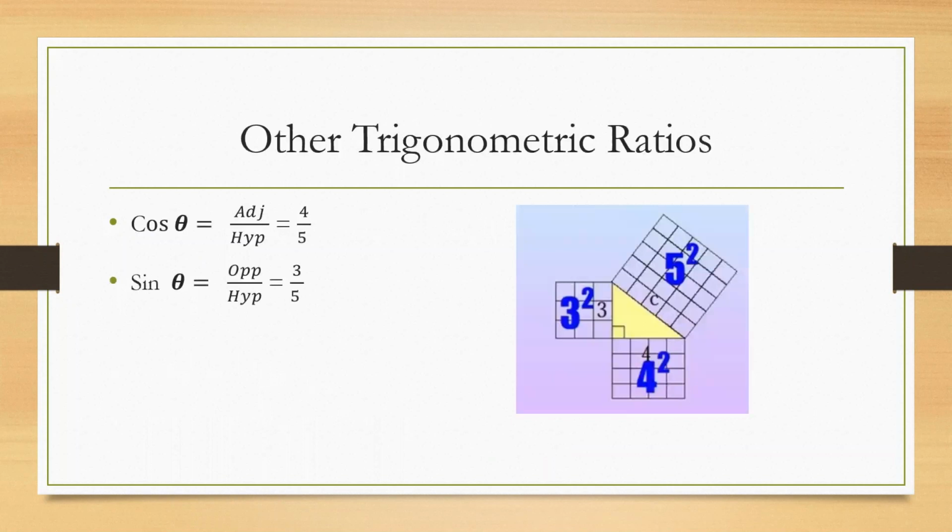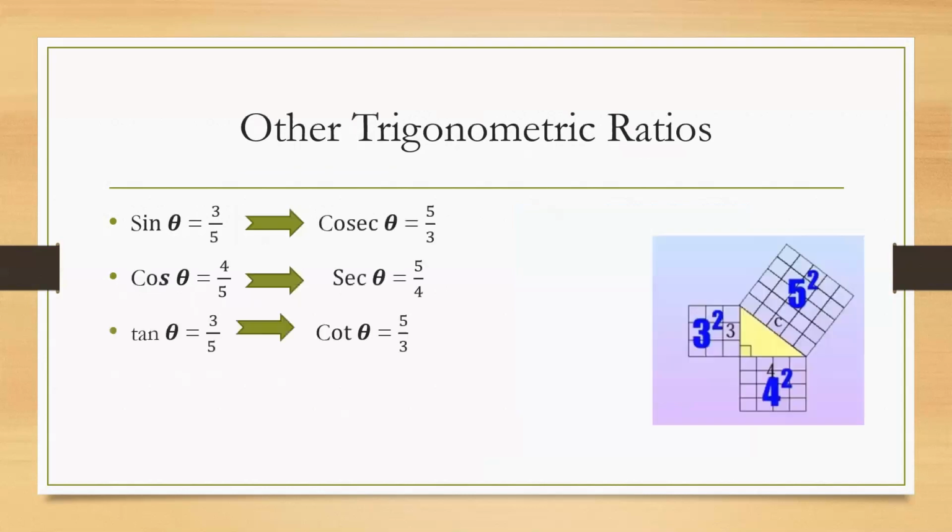Now cos theta is adjacent by hypotenuse, that is 4 by 5. Sin theta is equal to opposite by hypotenuse, 3 by 5. So for any problem, first you calculate only sin theta, cos theta and tan theta, and then sin theta is equal to 3 by 5 implies cosec theta is 5 by 3, cos theta is equal to 4 by 5 implies sec theta is equal to 5 by 4, tan theta is equal to